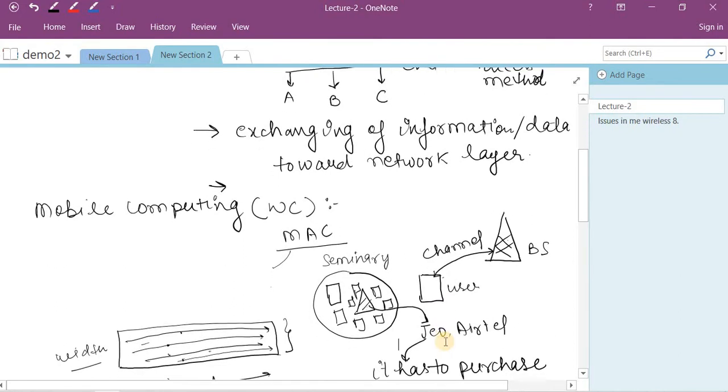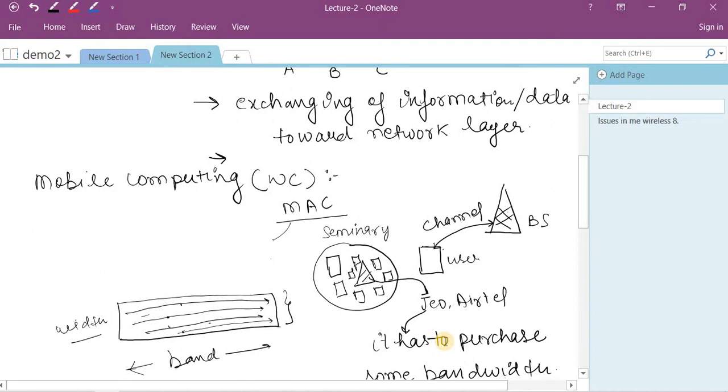But what about mobile computing? In mobile computing, this is a user in terms of a mobile phone and this is the base station. In order to communicate with any user, to make a call or to transmit data, we require one channel. This one channel is fixed between the base station and the user. Suppose this is the Seminary Hills area and there is one base station, but it is not mandatory that only one user accesses the services.